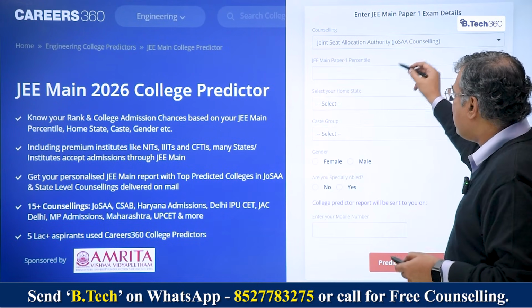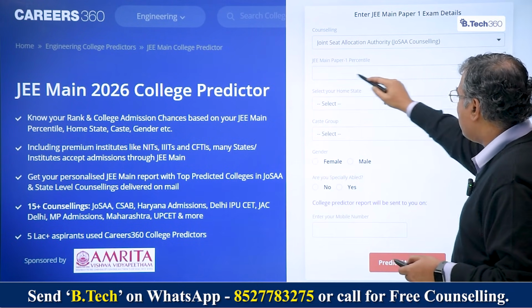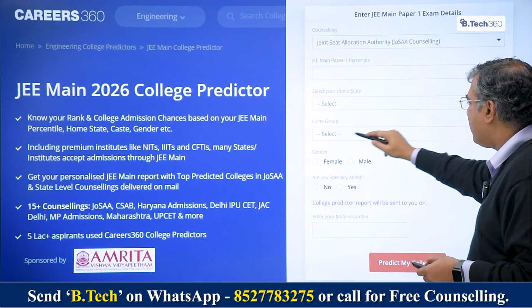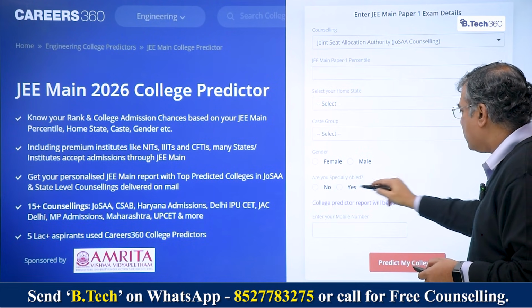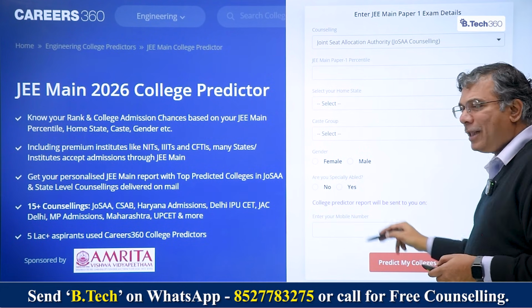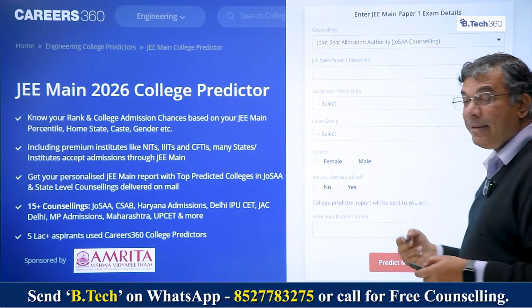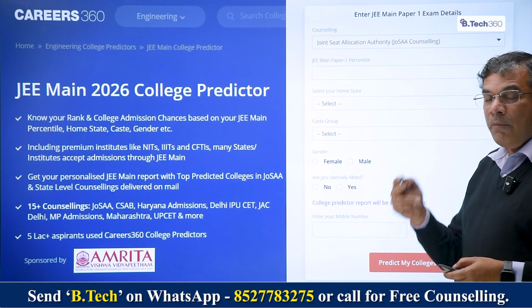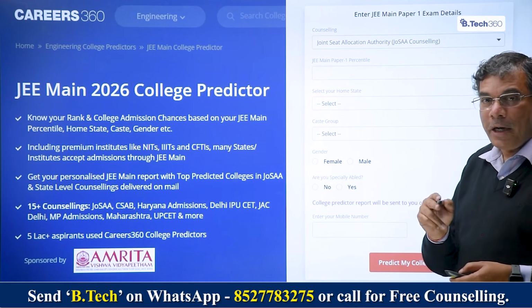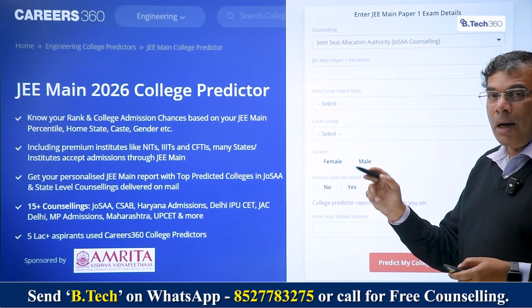Here you can put in the JoSAA Counselling, the JEE Main paper 1 percentile, select your home state, the caste group, the gender and whether you are specially abled. Once you put in the details with the OTP number, it will generate a college predictor, based on your category and your location. It will tell you what colleges and what branches you're likely to get.